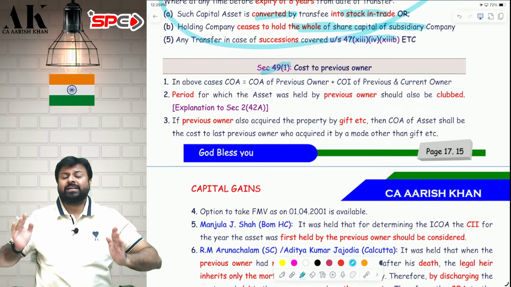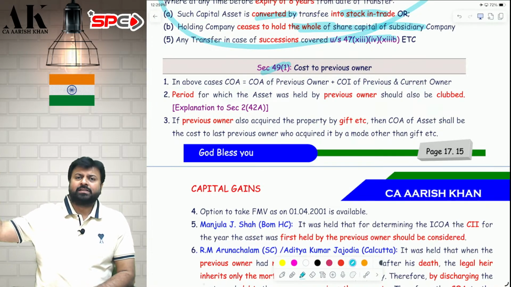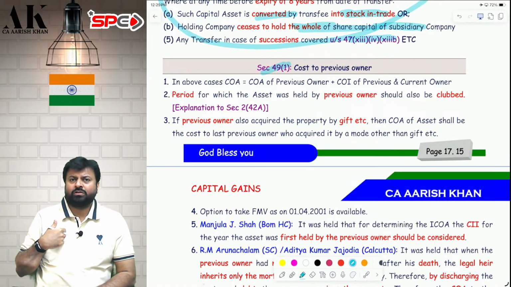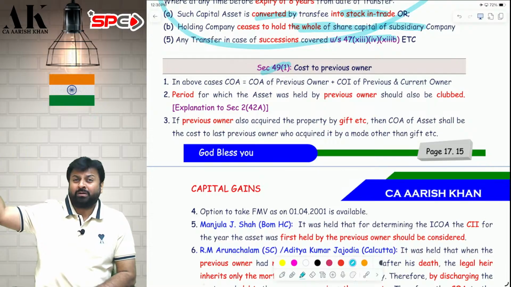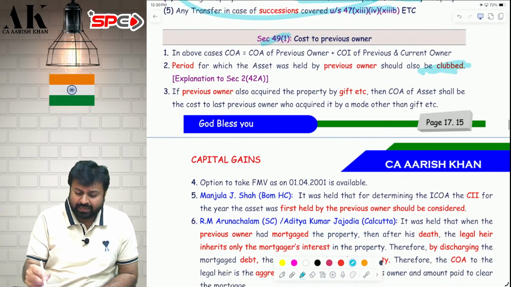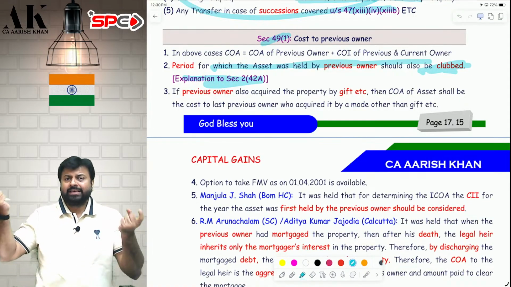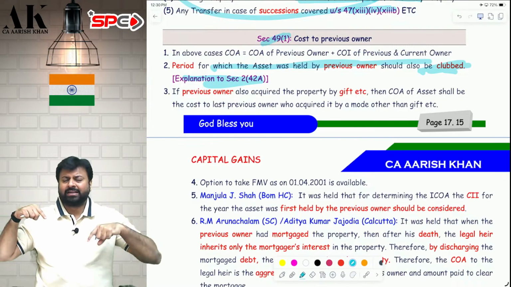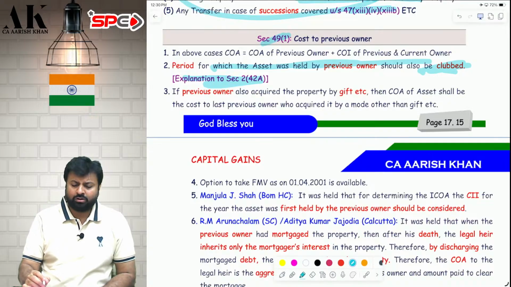Next, whether the asset is long-term or short-term, for that the period of holding will be counted from where? My father has purchased in 2005. My father gave me in 2025. I sold in 2026. The period of holding will be counted from 2005 only. The period of holding will be clubbed as per the explanation to section 2(42A). In case the asset is acquired by way of gift, will, etc., the period of holding of the previous owner shall also be included. It shall also be clubbed.